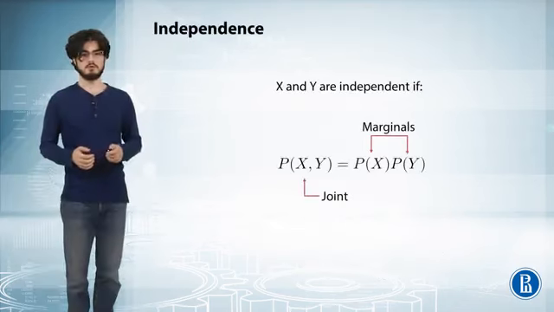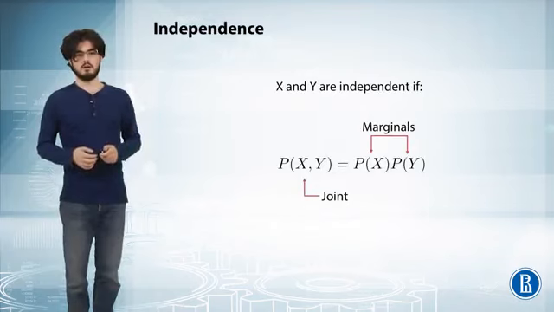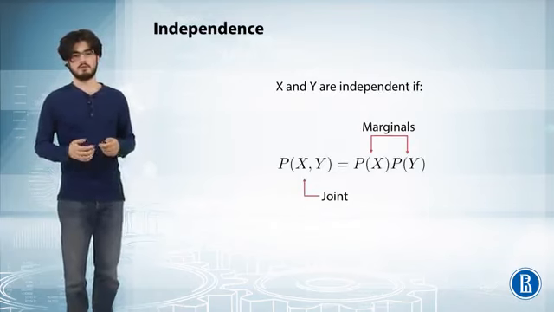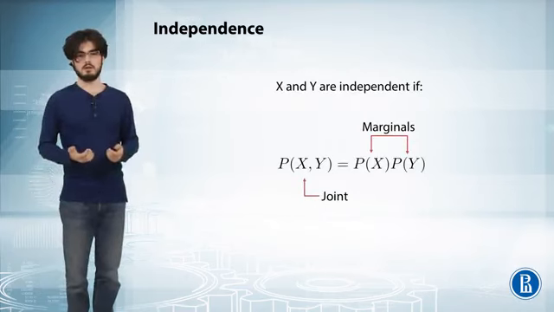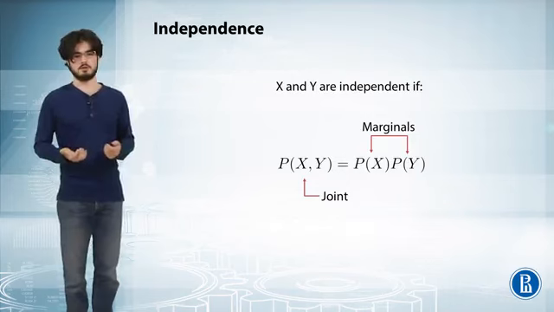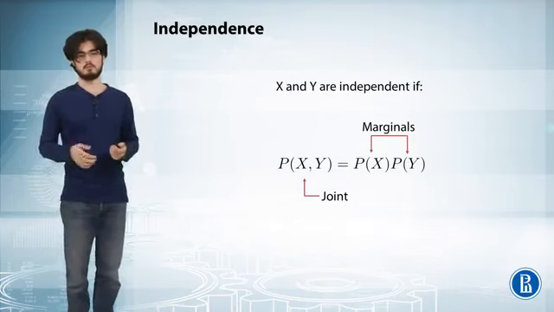We will also need a notion of independence. The 2 random variables are considered independent if their joint probability, that is a probability of x and y, equals to the product of their marginals, so it would be the probability of x times the probability of y.